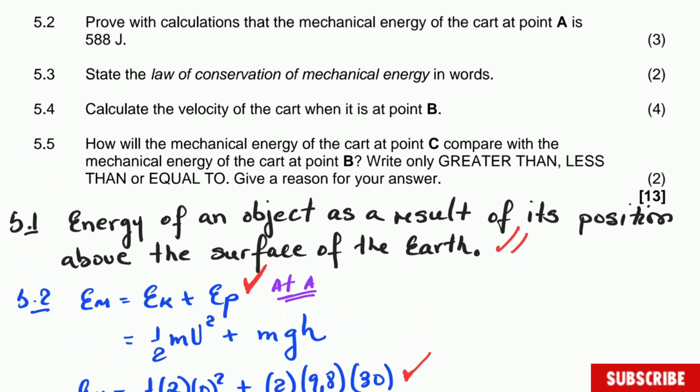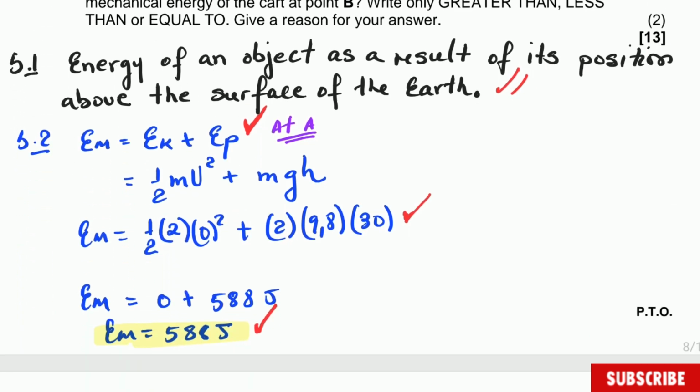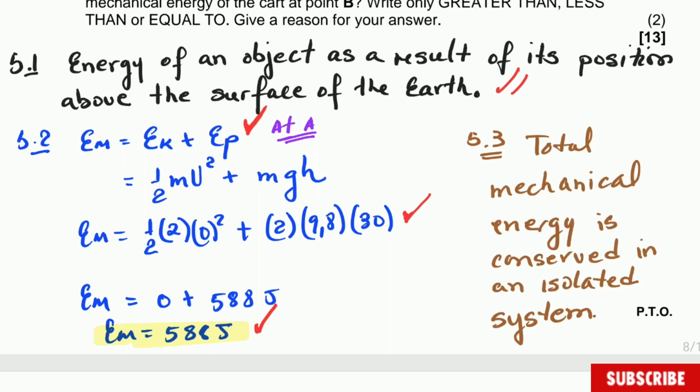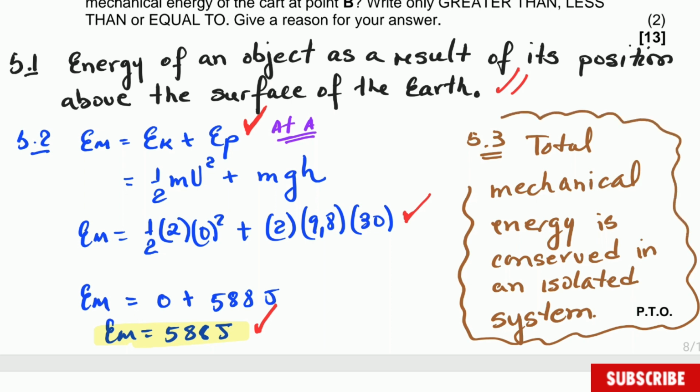Question 5.3 states the law of conservation of mechanical energy. A very easy law to state, and it is important for the grade 12. I'm going to write the answer here. And this law states that the total mechanical energy is conserved in an isolated system. Guys, very easy definition, very important not only for the grade 10 but also for the grade 12.